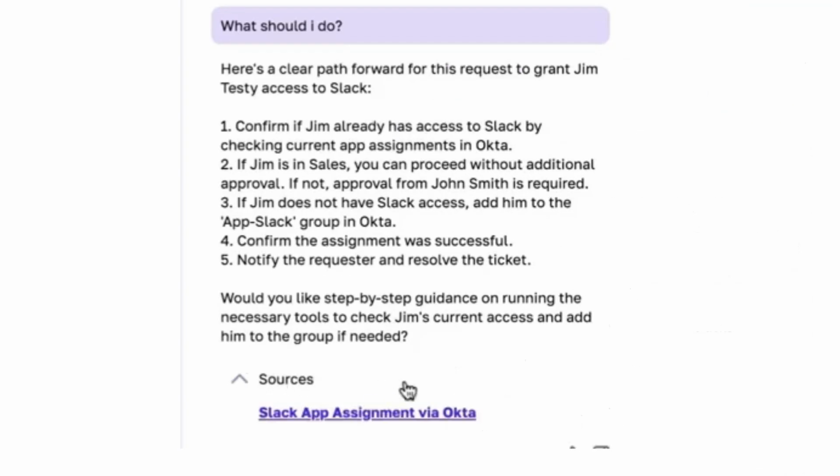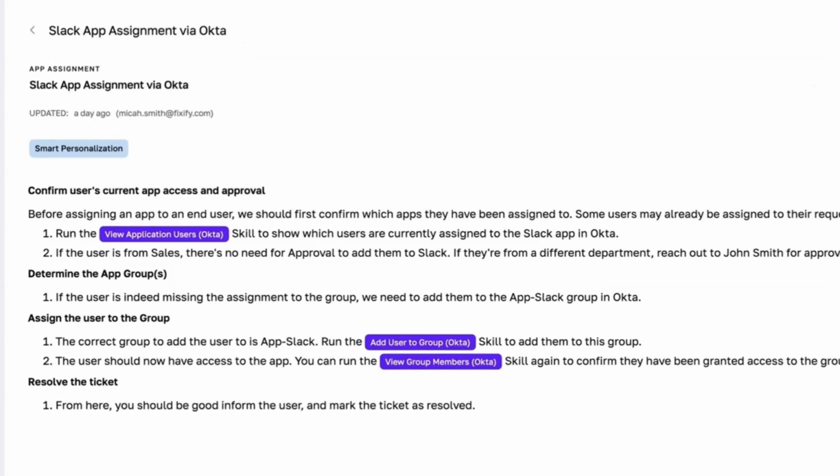And as an analyst, I'm not sure what to do next. So I'm going to ask, what should I do? As an analyst, that's a pretty reasonable question. This is the response we got. So we can see that there's a source here it's using, which is the playbook Slack app assignment via Okta. And we can see this is what the playbook says. So it's reading this playbook.